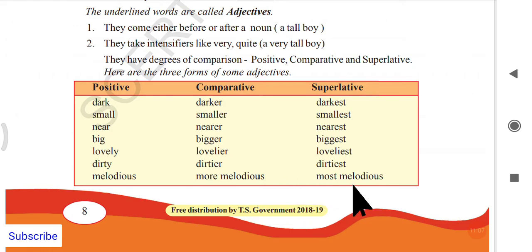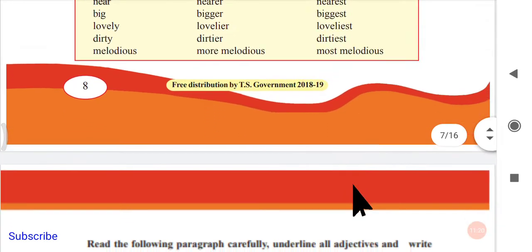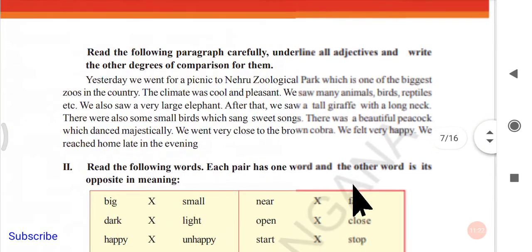So why is there more and most here? There is a specific reason. To know this specific reason, you must go through the degrees of comparison video, which I will be making and placing in the playlist. Okay, shall we go to the next page here.